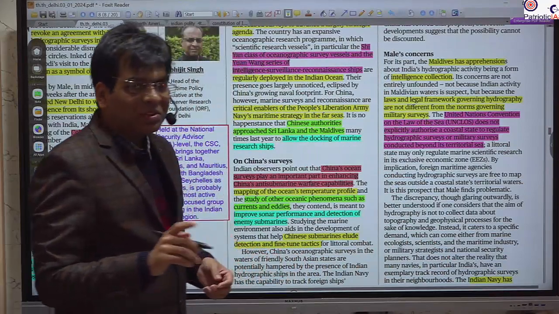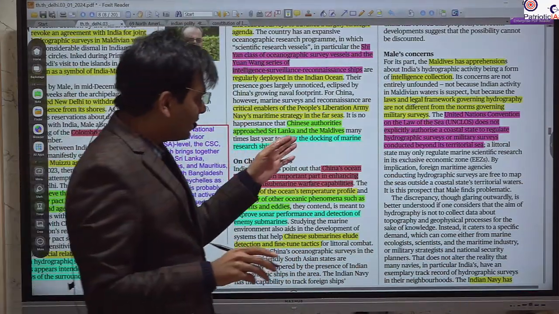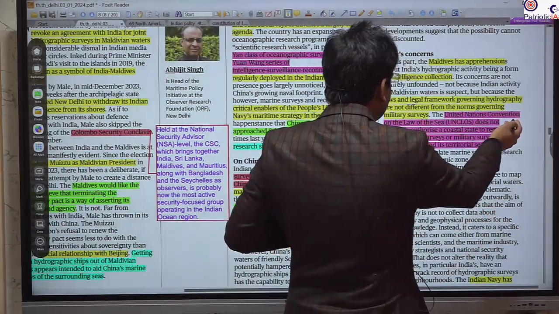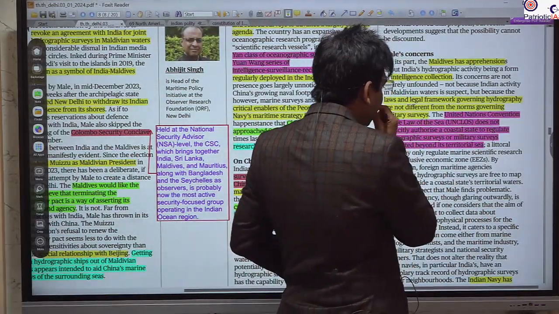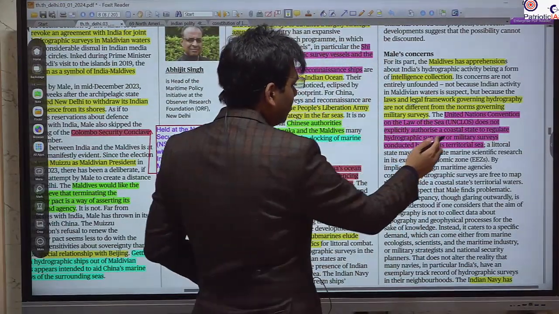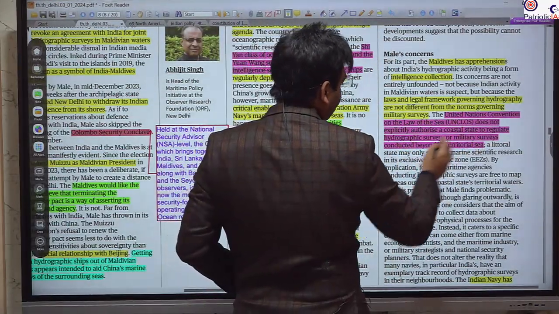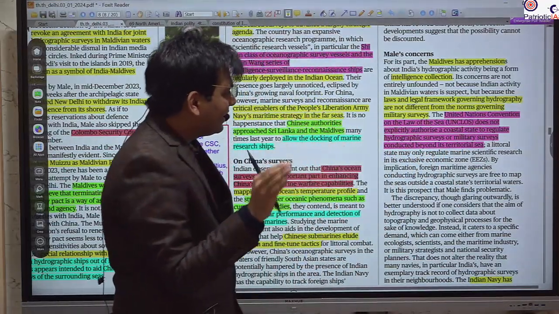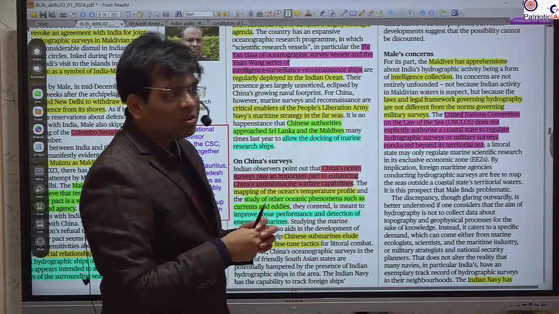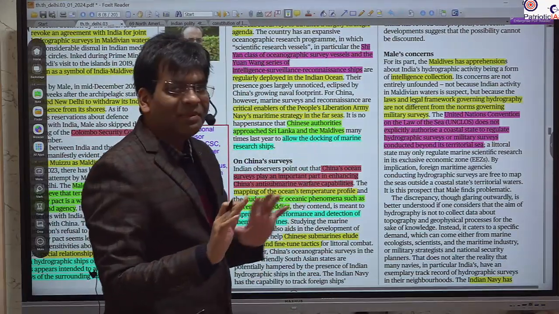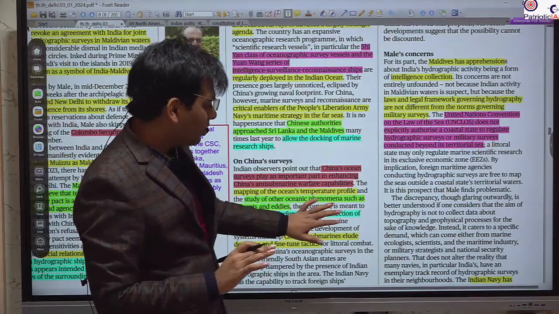There is also the UN clause that governs the rules and regulations on the sea, the United Nations Convention on the Law of the Sea, that doesn't explicitly authorize a coastal state to regulate hydrographic or military surveys conducted beyond the territorial sea. It also treats hydrographic survey the same as military survey, meaning there is similar treatment by the UN clause.